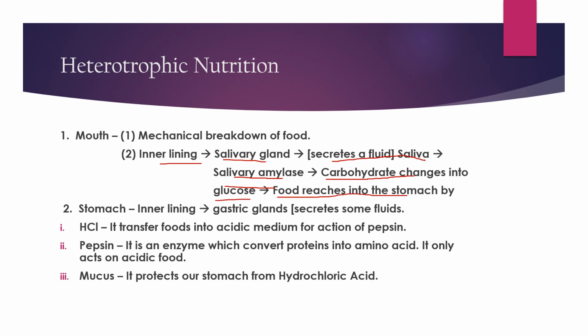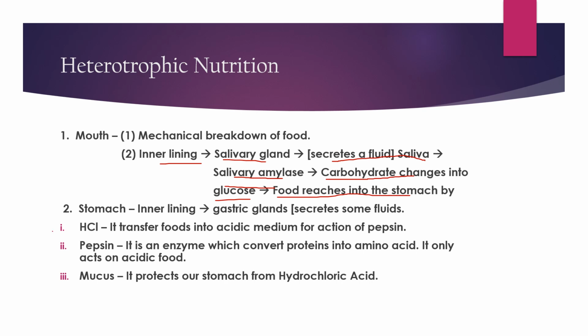Then food reaches the stomach by the esophagus. Okay, it is not written esophagus, but we all know, as I have told, from the mouth the food reaches our stomach by the esophagus. Then the second one is the stomach. What happens inside the stomach when our food reaches it? It also has an inner lining, the inner surface area, which has gastric glands, that secrete some fluids. There are three fluids which are secreted from the gastric glands.